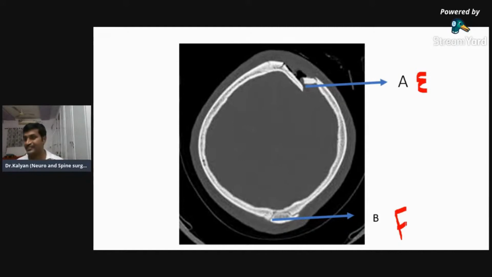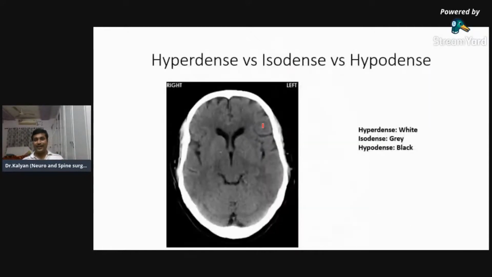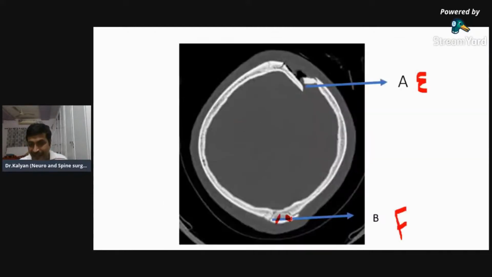E is a fracture. It's a comminuted fracture, and more specifically, it's a depressed comminuted fracture. One fragment is going into the brain. And F is a suture line. Actually, F is the lambdoid suture. Can you see a similar thing on the opposite side? We have two things on either side. Maybe it's not clear, but you have a similar thing on the opposite side, which is zigzag. So any zigzag one is a suture.